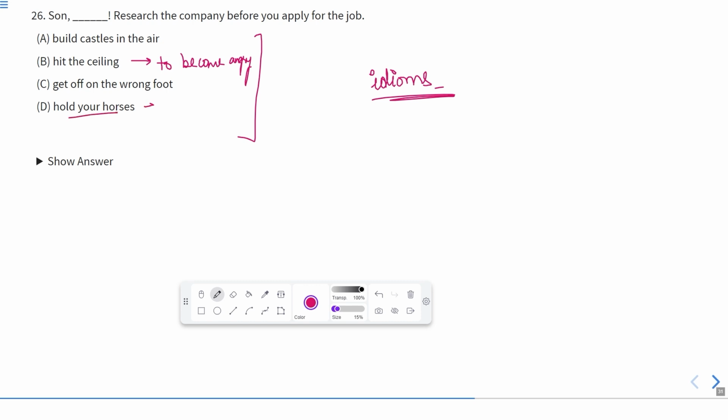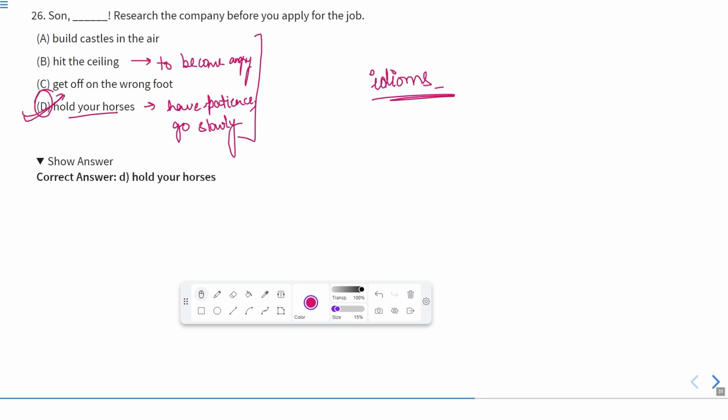Hold your horses means keep patience, have patience, or go slowly. So, according to the situation, the last one, D, is absolutely correct. Son, hold your horses. It means have patience or go slowly. Research the company before you apply for this job. So, according to this, D will be the correct idiom to be filled in this particular blank.